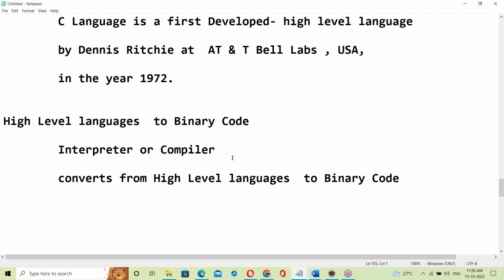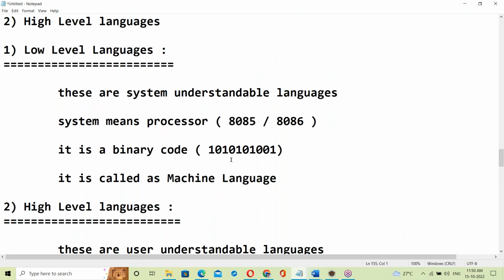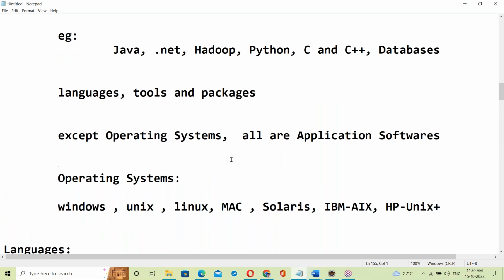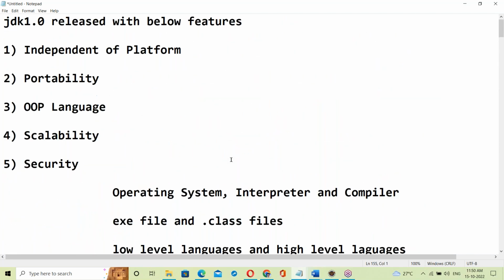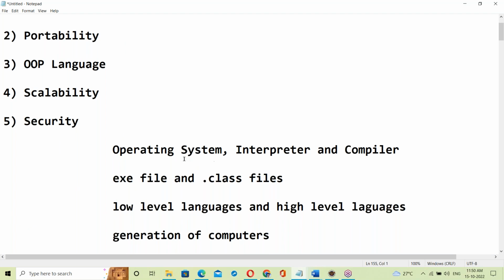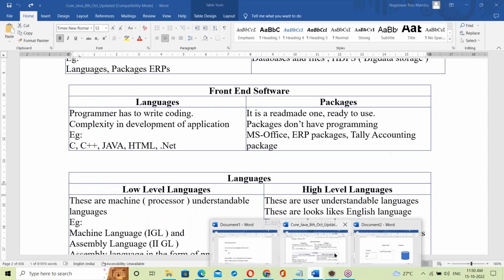Now we should discuss what an interpreter and compiler are. Today this is the topic.